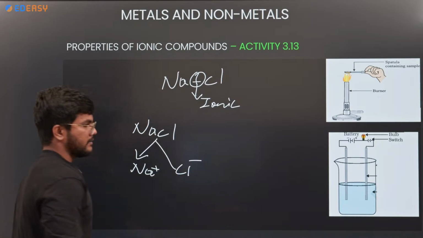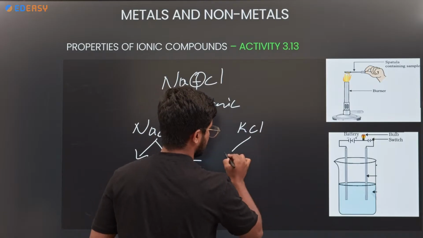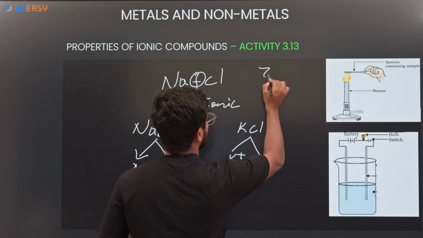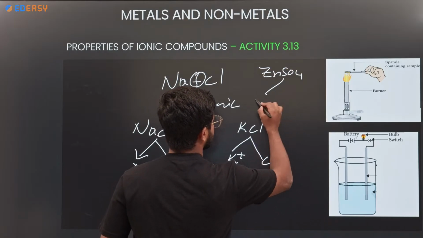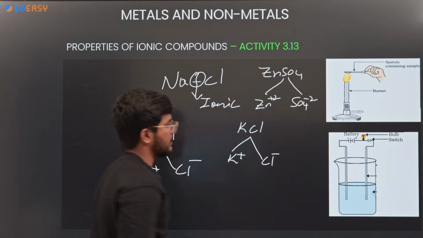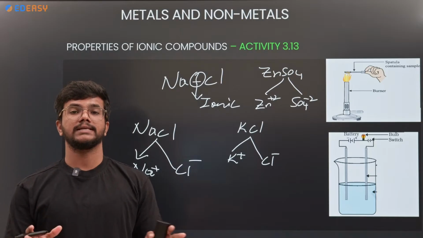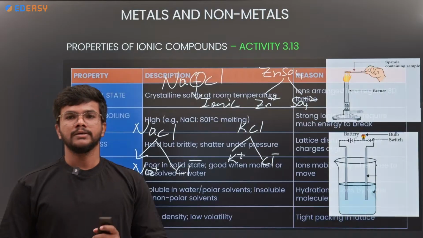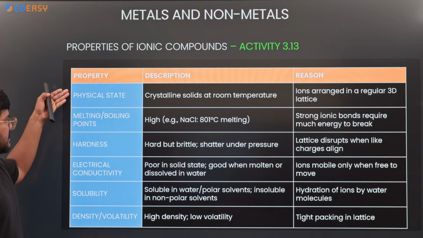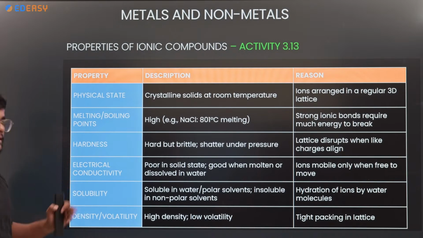Let us assume KCl: it will give K+ and Cl-. Another example, ZnSO4, gives Zn2+ and SO4 2-. When these salts dissolve in water, they give plus and minus charges, which are responsible for electrical conductivity. So these are the properties of salts: physical state, melting point and boiling point, hardness, electrical conductivity, solubility, density and volatility.